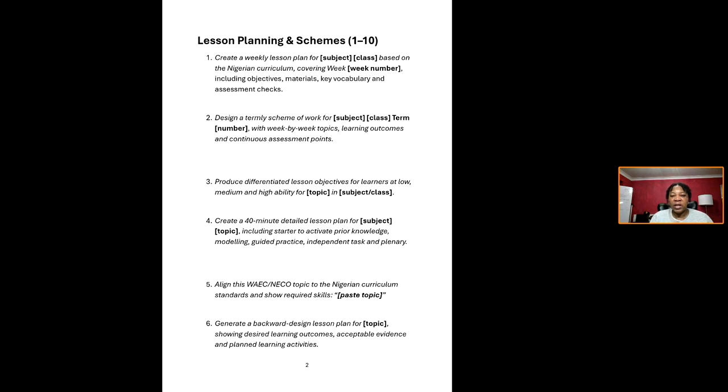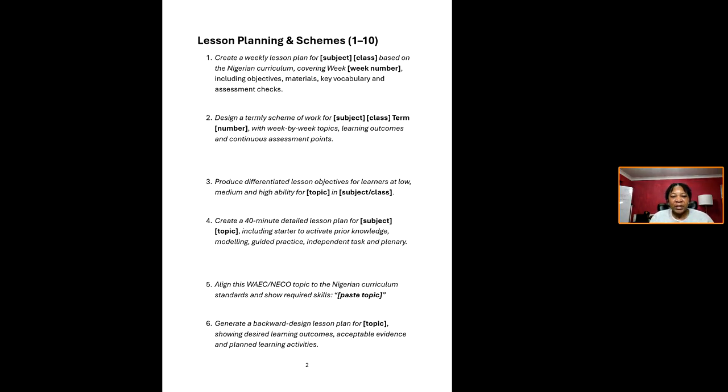Produce differentiated lesson objectives for learners at low, medium, and high ability. So, for example, you're making your own lesson plan and you're looking for lesson objectives and thinking of what to do. You can just ask AI to give you the lesson objectives. You're doing the lesson plan, but you're doing it in bits and pieces. You want to do things by yourself, but you can also use AI in that process.